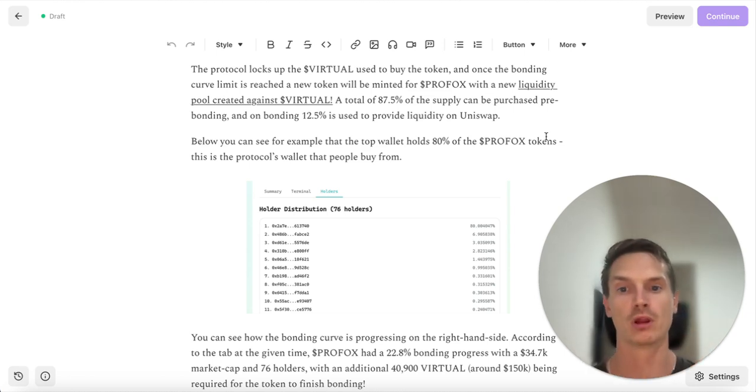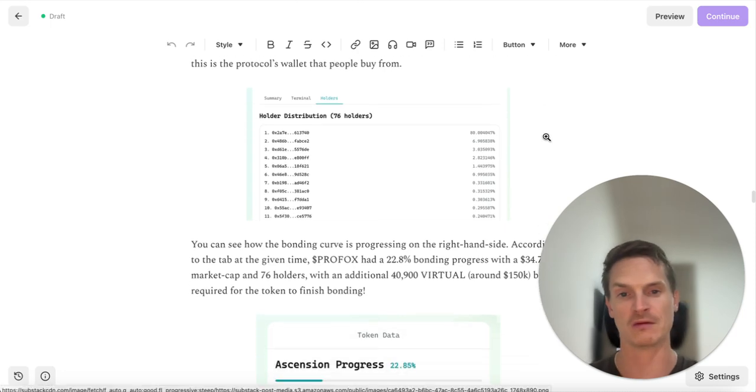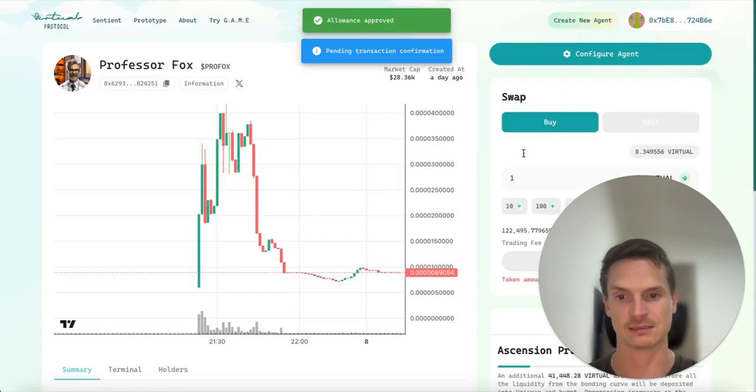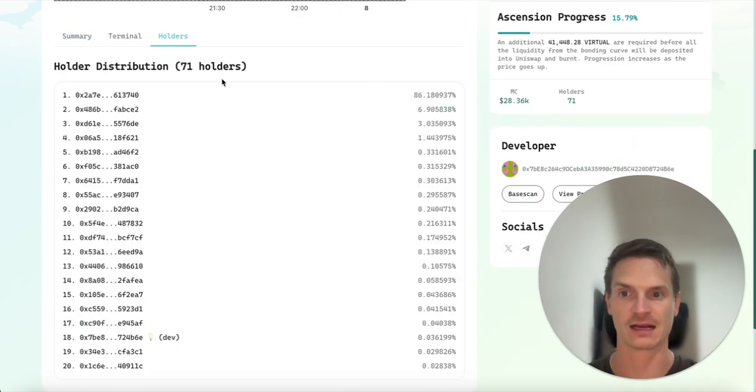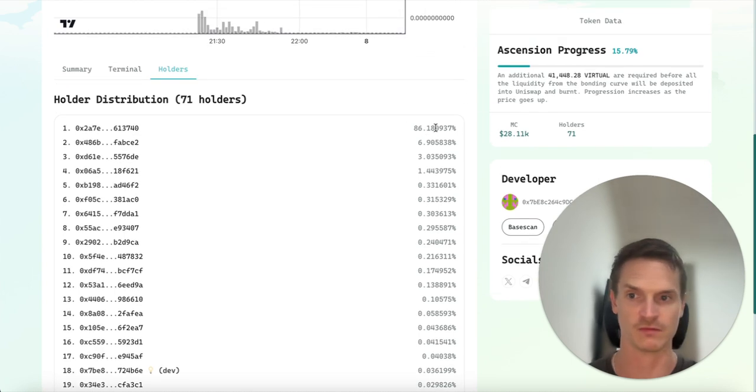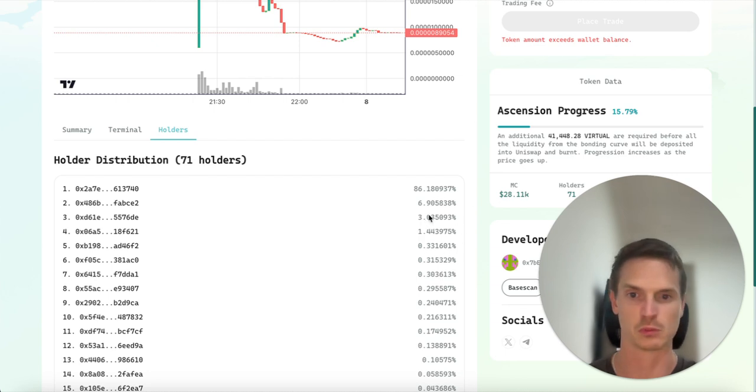Below you can see, if we go back here, that the top holder is in fact the protocol, which is holding approximately 86% of the tokens, right? Then there's someone with 6.9, someone 3, someone 1.4, and so on and so forth.